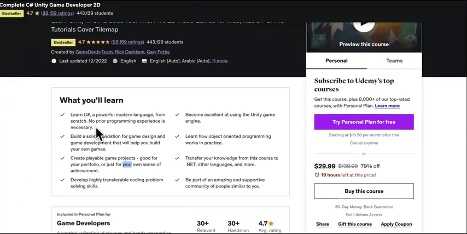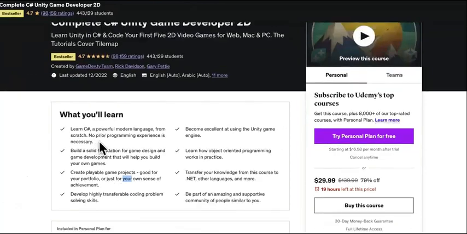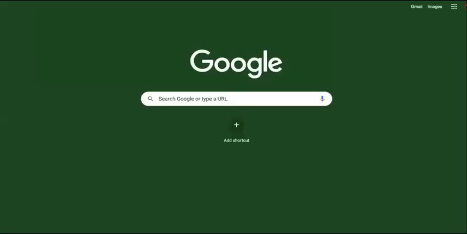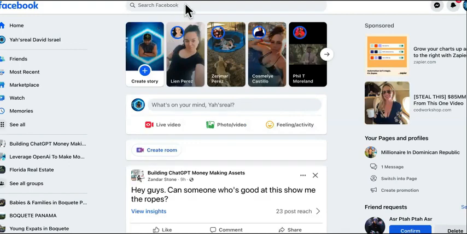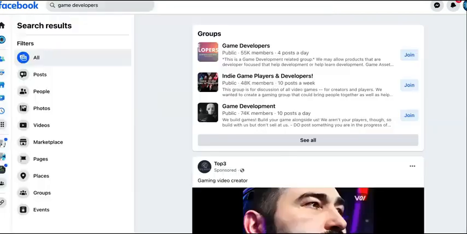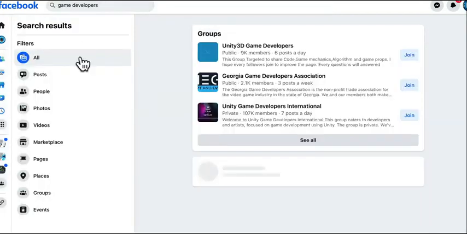No, what you want to do is partner with developers over here on Facebook. These developers do not have to do any work with you. They do not have to create any content. You can just give them a tiny percentage to go through and overlook your course before you publish it, to make sure that you're not putting out any crap. Okay, so you can find groups and everything like that.